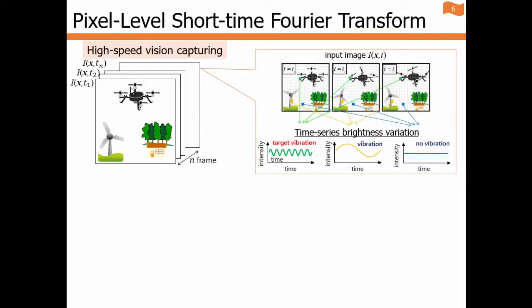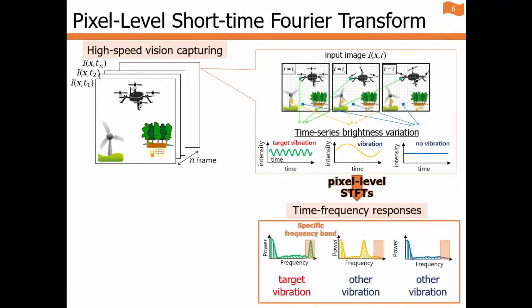And this is a drone detection algorithm using pixel-level short-time Fourier transform, hereinafter called STFT. Time series brightness signals at every pixel are acquired from high-speed vision. Then the time-frequency response at every pixel is computed using STFT.